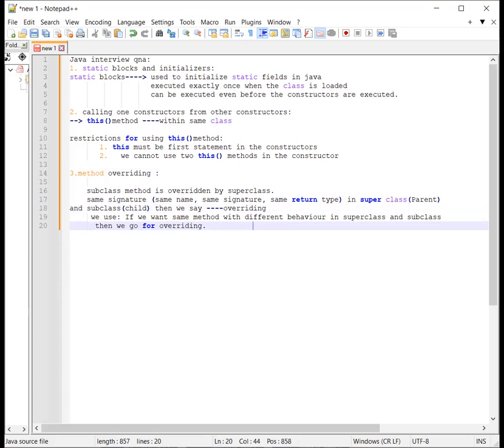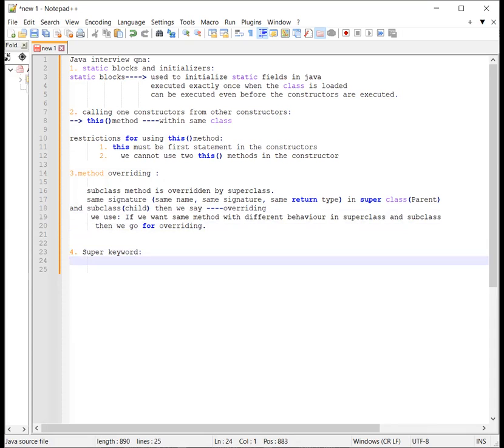Okay, so our next topic is about super, where we have used the superclass. So what is super actually? The variables and methods of a superclass can be overridden in a subclass.